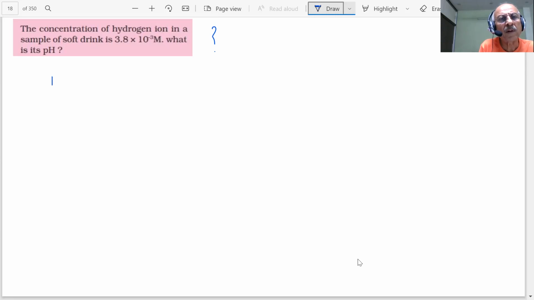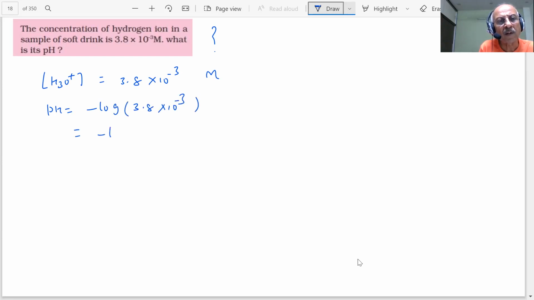What is given? H3O plus is equal to 3.8 times 10 raised to the minus 3 molar. pH is equal to minus log of 3.8 times 10 to the minus 3. That comes to be minus of log 3.8 plus minus 3 log 10, students. This value we have to look up in the log tables, 0.58.